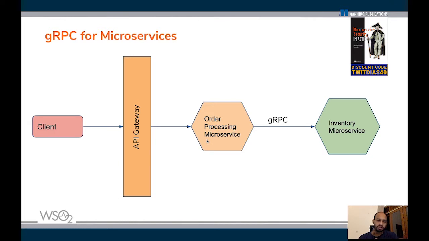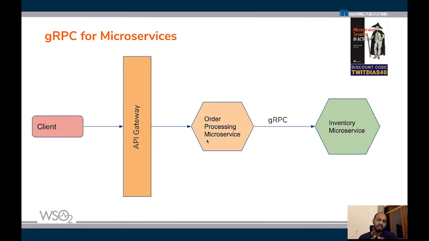The order processing microservice would need the assistance of other microservices internally to complete its functions, such as the inventory microservice for updating the inventory once an order has been processed. As you can see, the inventory microservice is not a microservice that will ever be exposed directly to the outside world. It will always be a microservice that is being used internally by other microservices. So you can see that there are two types of microservices here, the external facing ones and the internal ones.